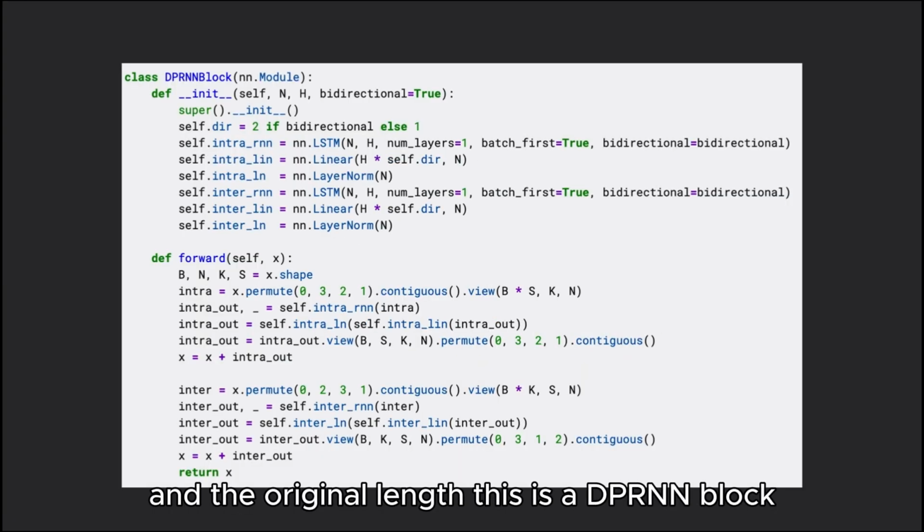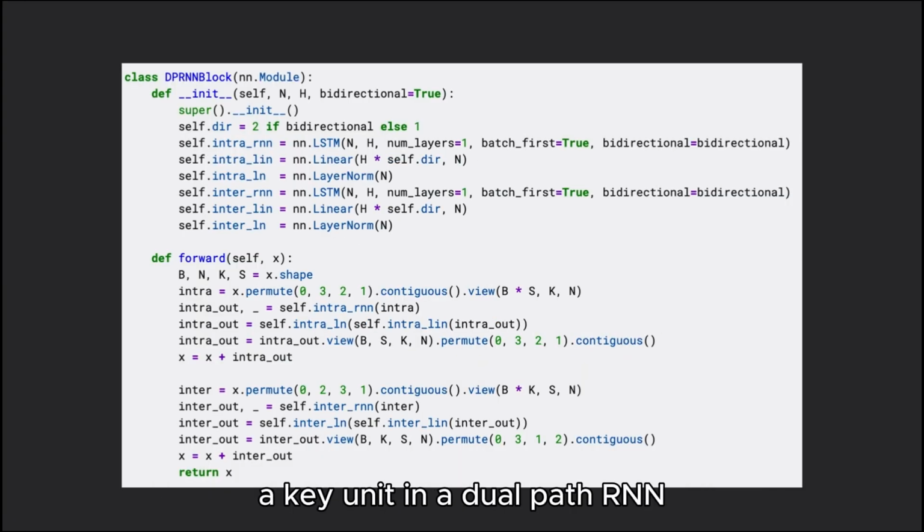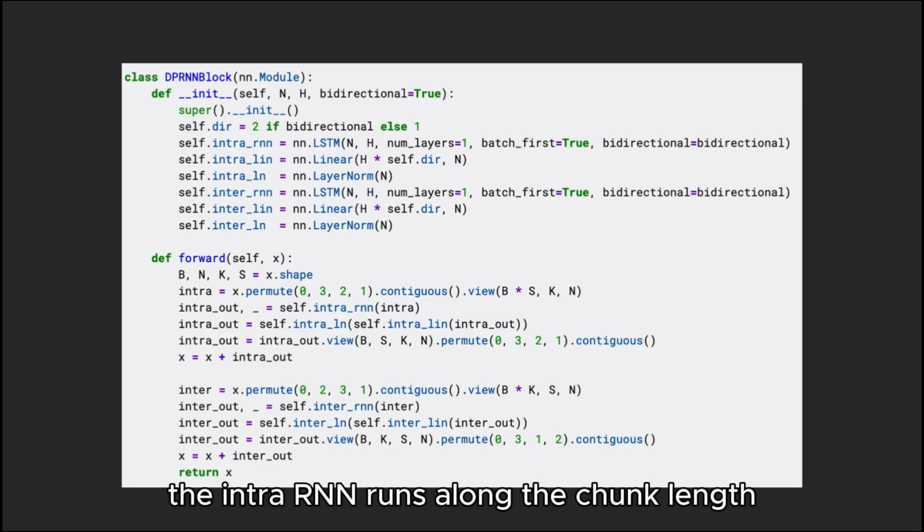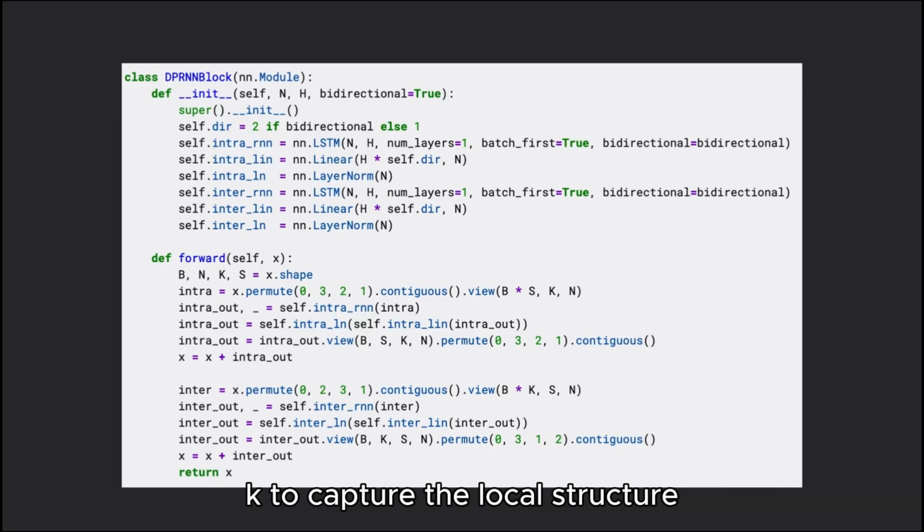This is a DPRNN block, a key unit in a dual-path RNN. It learns context at two scales, within each chunk and across chunks. We use two LSTMs. The intra-RNN runs along the chunk length k to capture the local structure. Then we project back to n and add it with a residual connection.